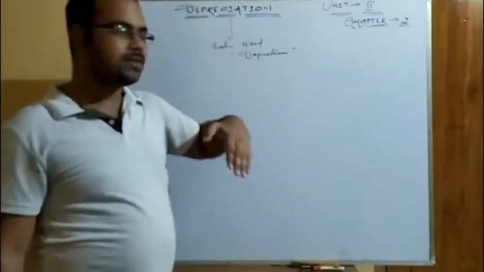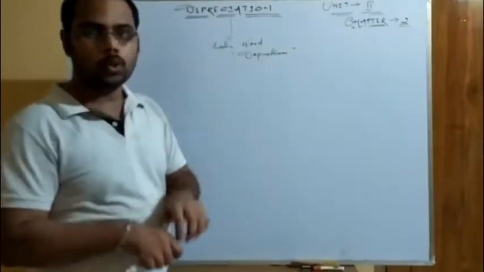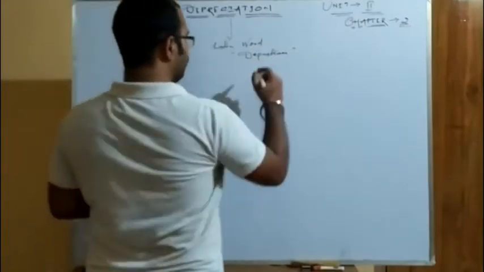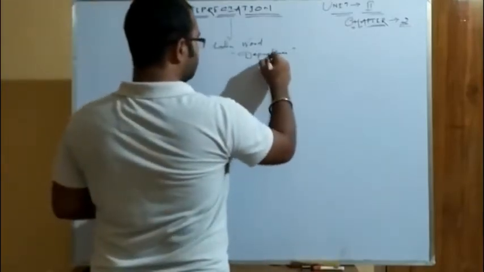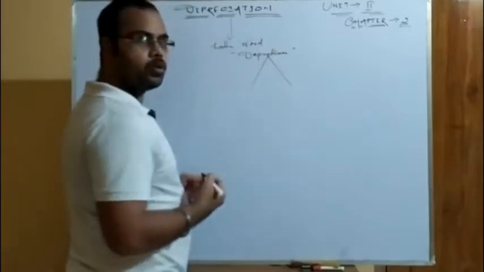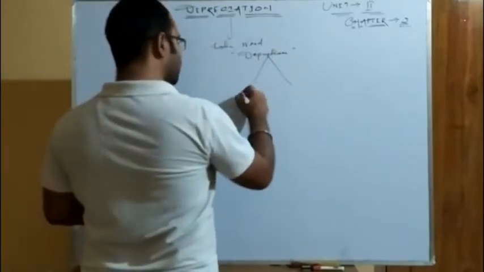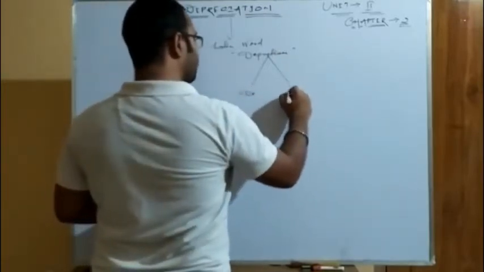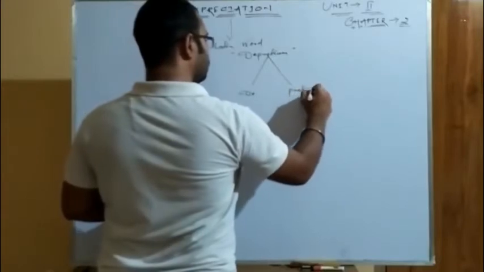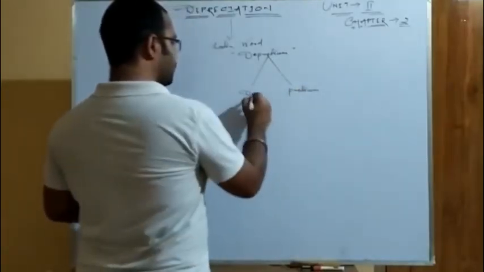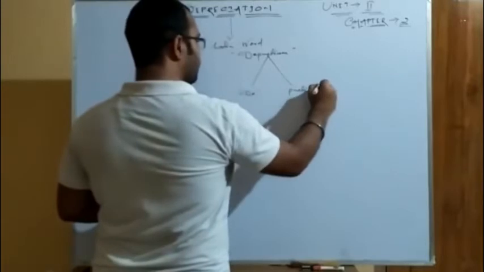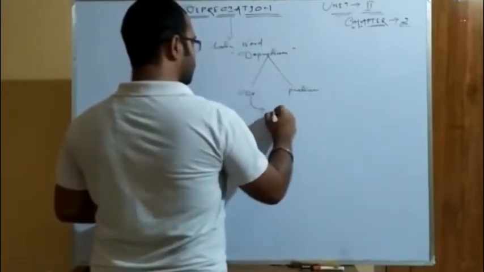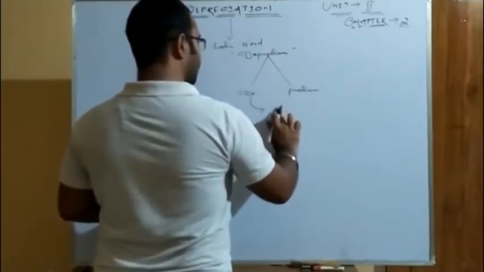For that purpose, I am splitting this word into two parts, like this: D and pretium. The term D means decline.